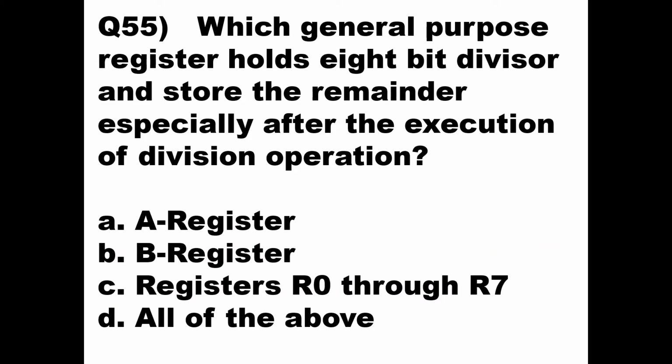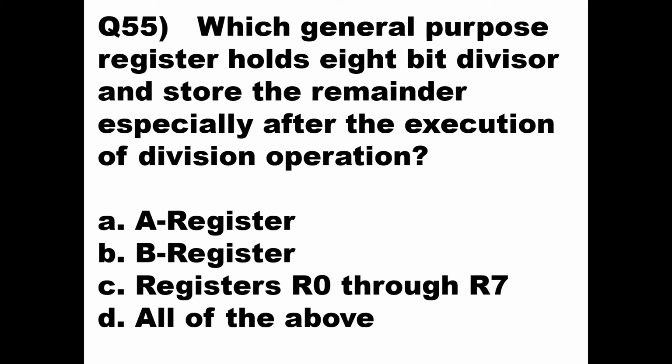Which general purpose register holds the 8-bit divisor and stores the remainder, especially after the execution of a division operation? We have always seen the instruction DIV AB. It is the B register which will have the divisor, and after the execution takes place, it will hold the remainder.